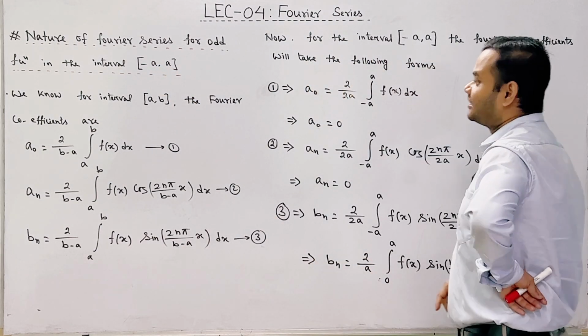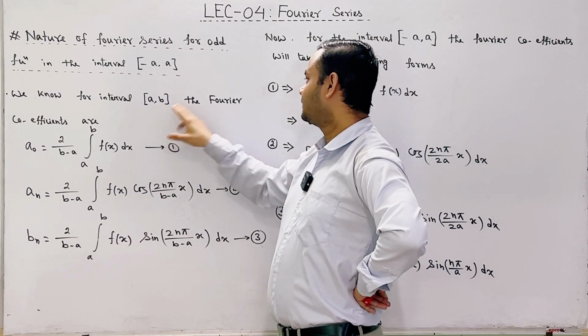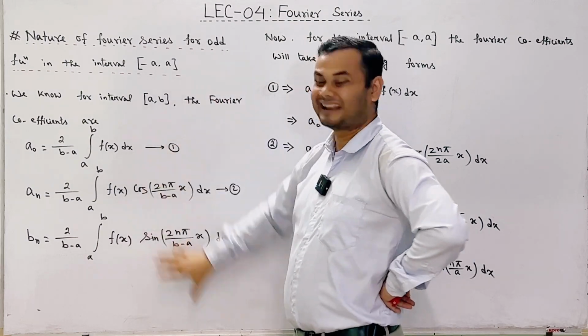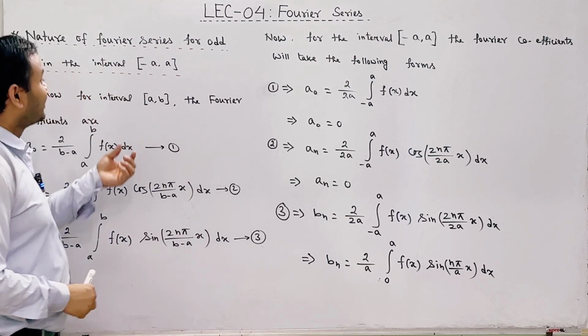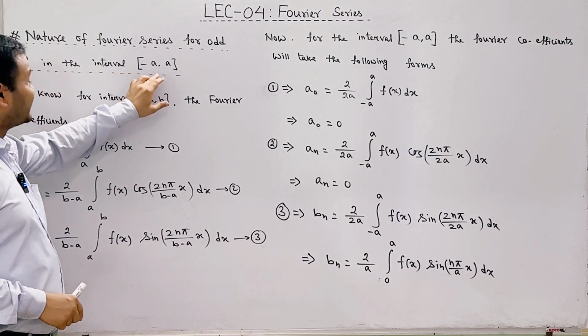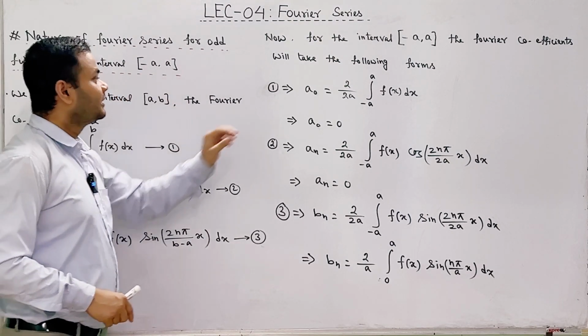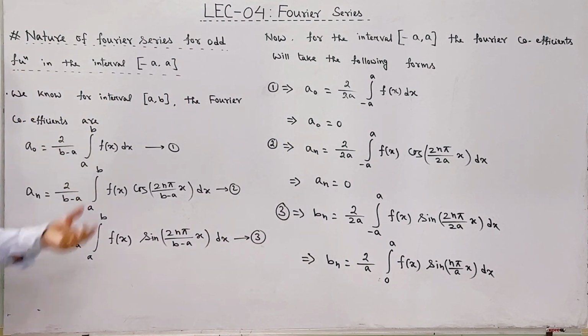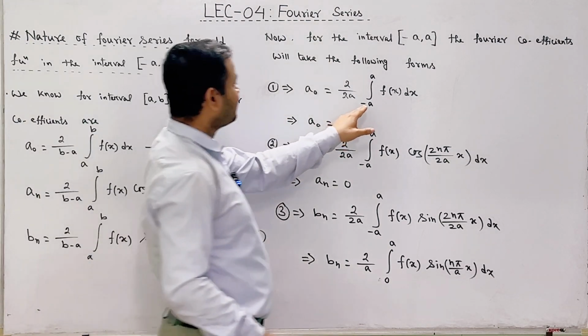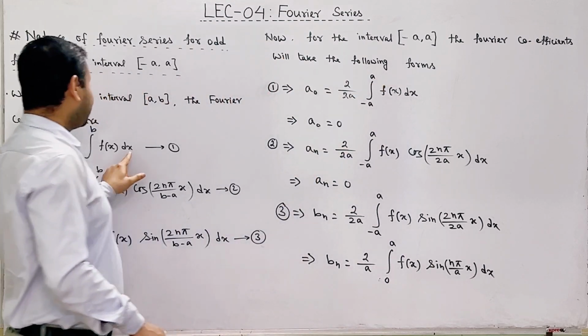Students, already I mentioned to you that for the interval a to b the Fourier coefficients are like this. Since for our case the function f of x is odd function and it is defined in the interval minus a to plus a, so a naught will be equal to 2 divided by b minus a. So b minus a means twice a integration minus a to plus a f of x dx.